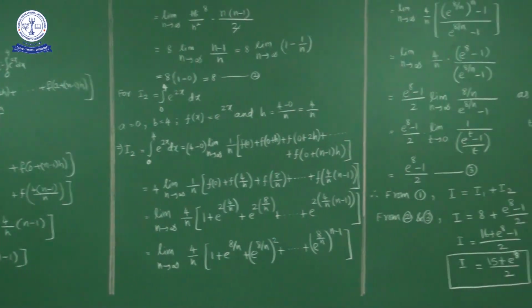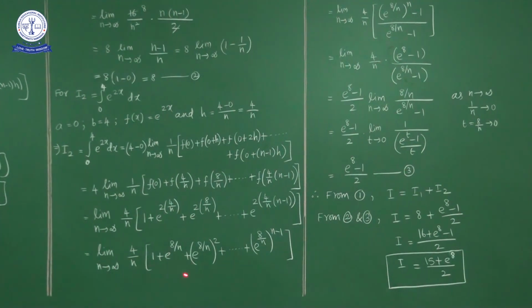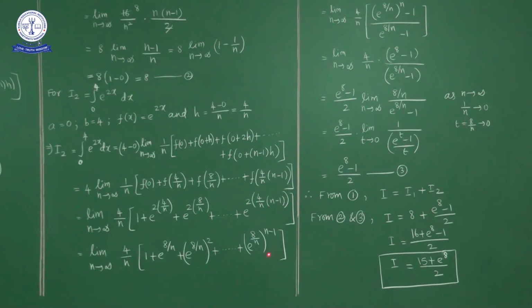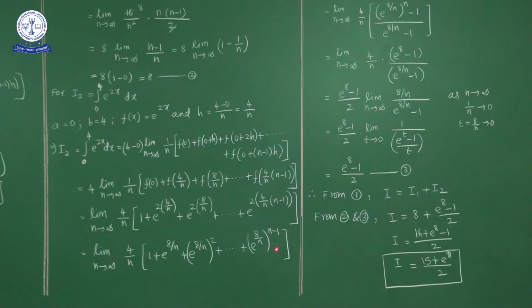Here, again like we did in the previous problem, this is the sum of n terms of a geometric progression with first term as 1 and common ratio r as e power 8 by n. What is the formula for the sum of n terms of a geometric progression?